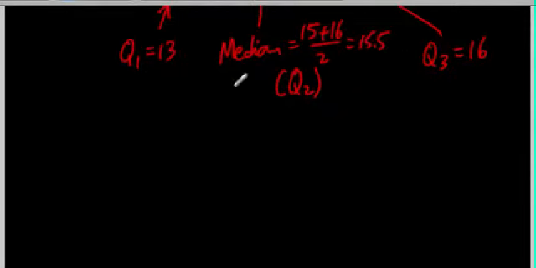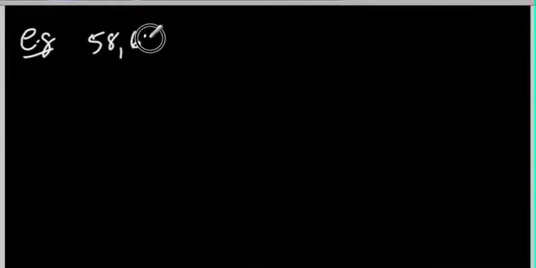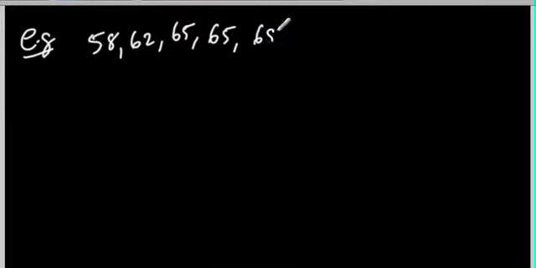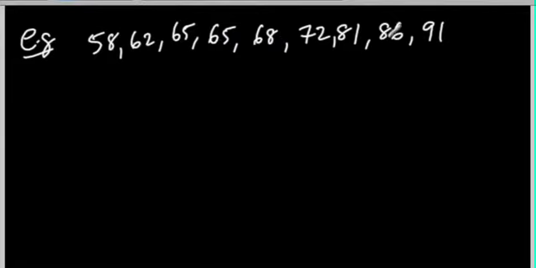Let's go over another example. Let me go over another example just to help clarify this. So example 2. I'm just going to go back to my original set, which was 58, 62, 65, 65, 68, 72, 81, 86, and 91. Okay? So if we look at this, we have 9 numbers. So these are 4, 5, 6, 7, 8, 9.